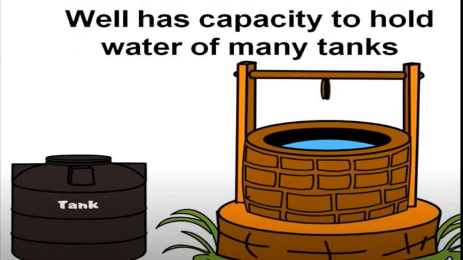Students, we can see here a well and that tank. Now tank is smaller compared to the well, isn't it? Means well has capacity to hold water of many tanks, isn't it? Well has the more capacity to hold water compared to the tank.